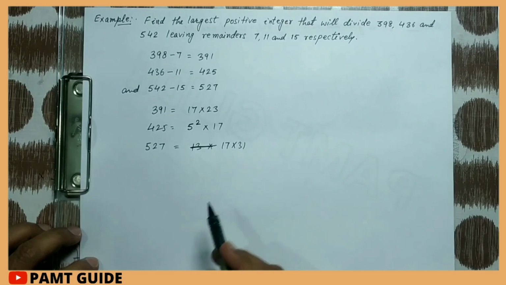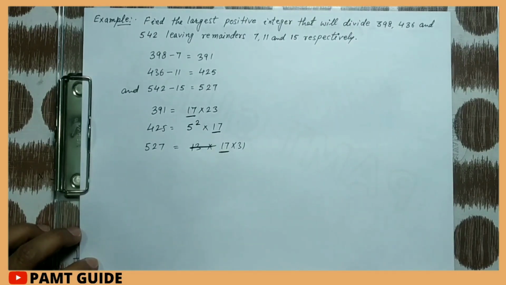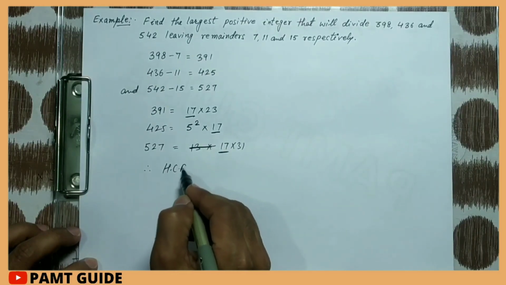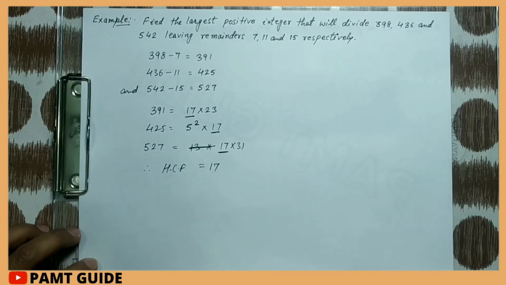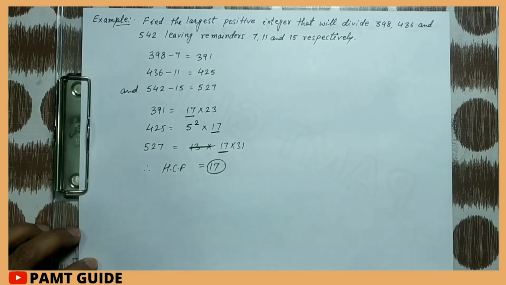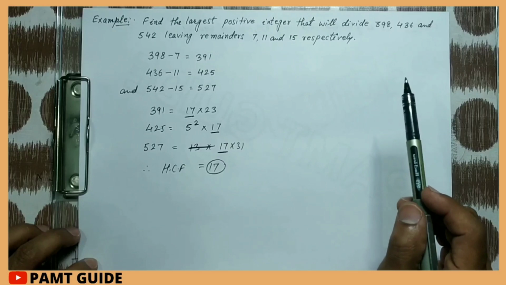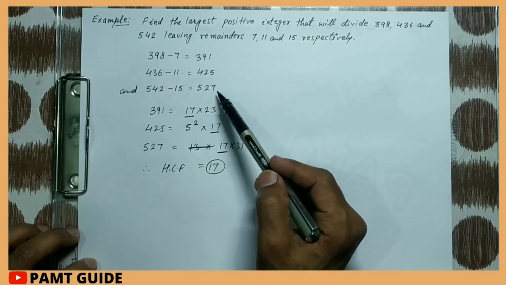So we are seeing that 17 is a common prime factor, so HCF will be equal to 17. Hence the required number is 17 that can divide 391, 425 and 527.